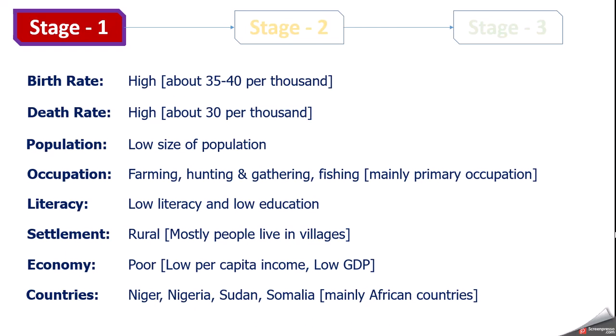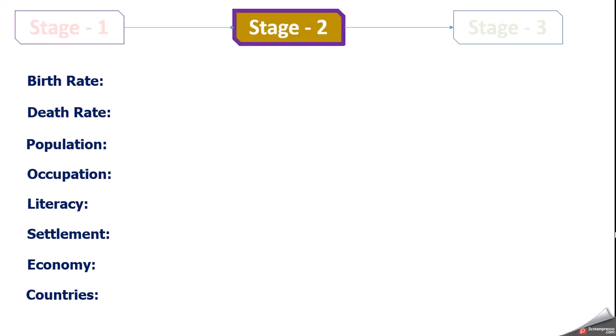Very simple. But slowly, any country move from first stage to second stage. Now what will happen when a country move from first stage to second stage? What changes we will notice? Let's see. So now the country has moved to the second stage. Now what will be the birth rate? Birth rate is still high. Remember, in the second stage also birth rate is high. Not that much high, but we cannot say low. Still it is high. Birth rate is about 25 to 30 per thousand.